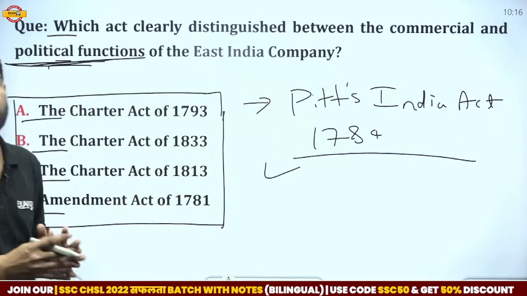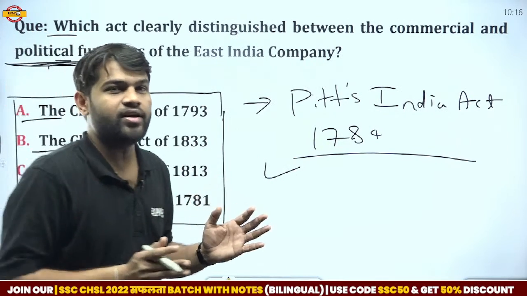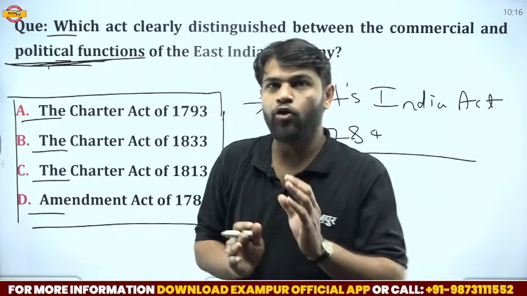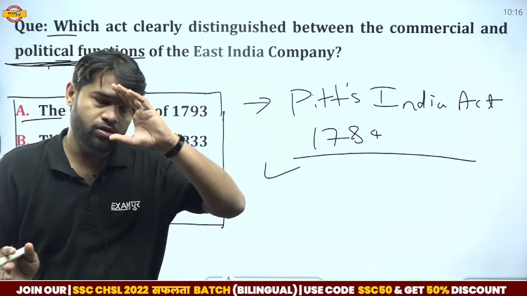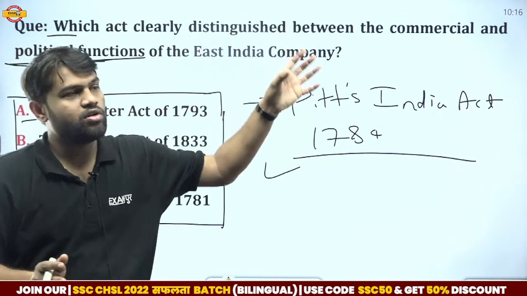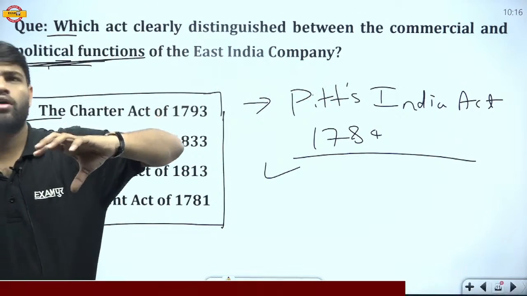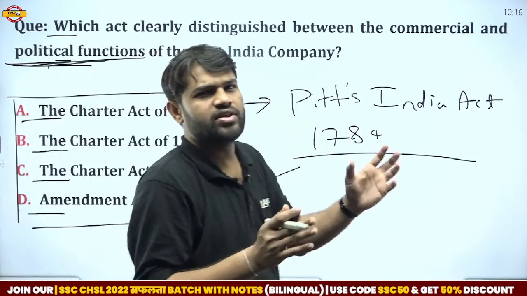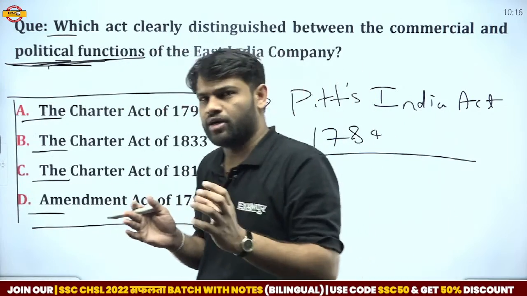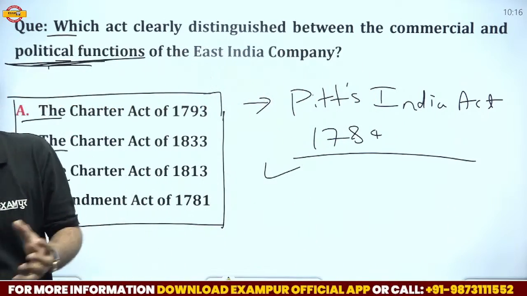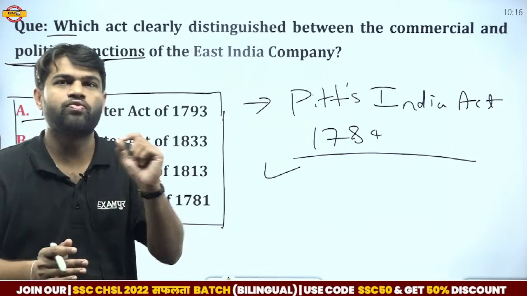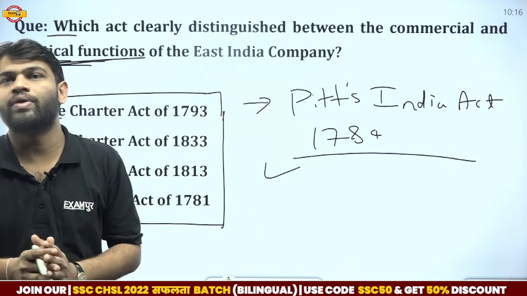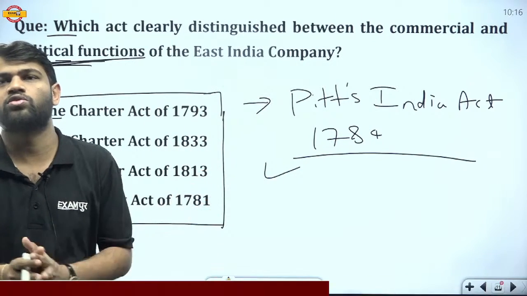What exactly happened by this act? By the Pitt's India Act, the British Parliament made an organization called the Board of Control, or we can say Niyantrak Mandal in Hindi. So one was the board of control, then one was the board of directors. The board of control was established by this act, with around 6 members.